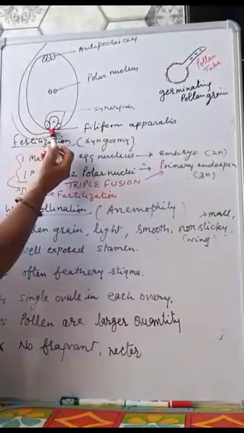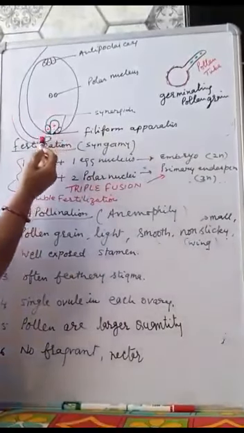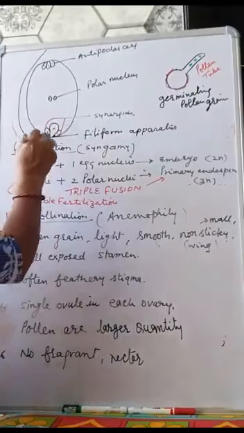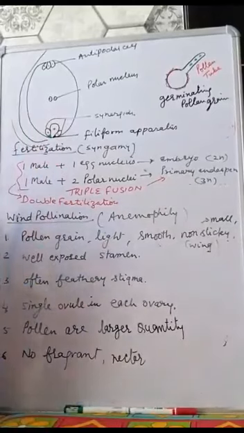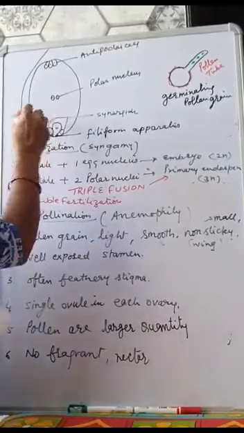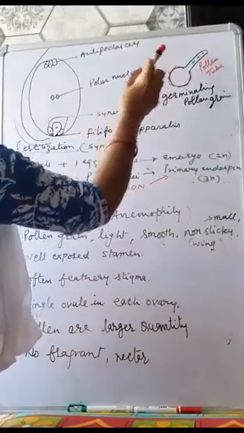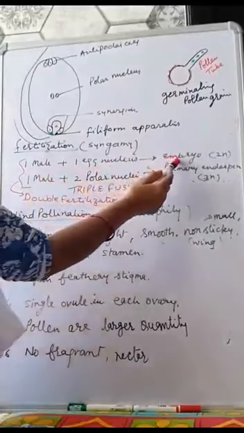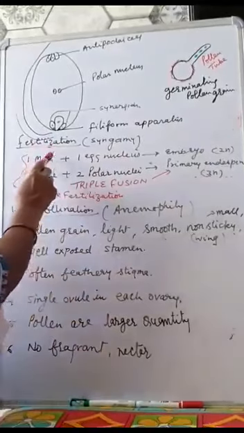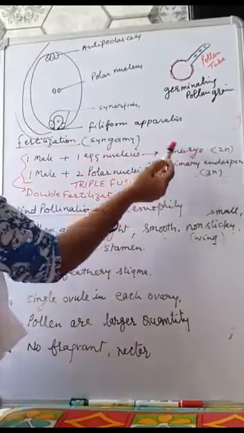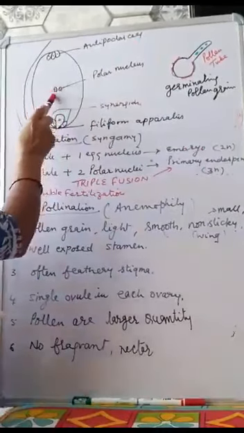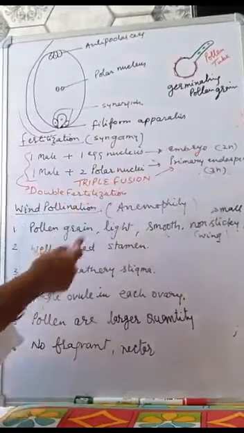The thickening at the end of the synergids provides the way for the entry of the pollen tube. When the pollen tube enters the embryo sac, the tip is dissolved, the tube nucleus also dissolves, and the male nuclei enter into the embryo sac. One of the male nuclei fuses with the egg nucleus and forms the embryo. Syngamy, or fertilization, takes place. The male nucleus and the egg nucleus fuse, and a diploid embryo nucleus is formed. And the other male nucleus fuses with the two polar nuclei and forms the primary endosperm.